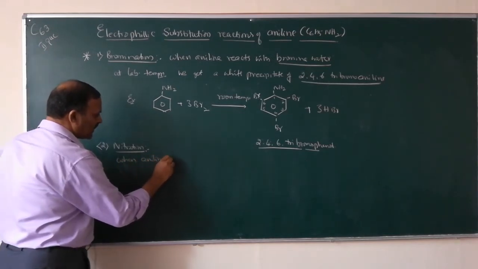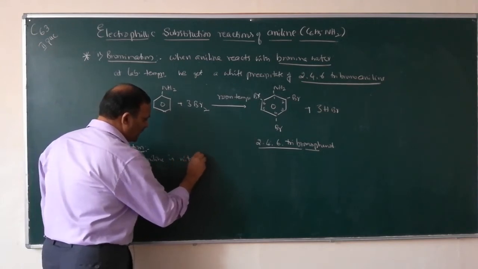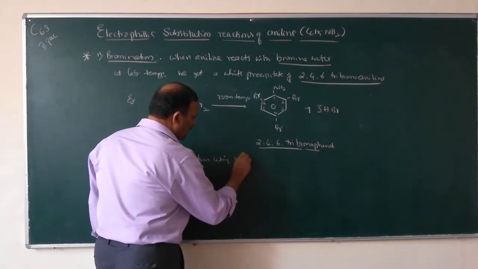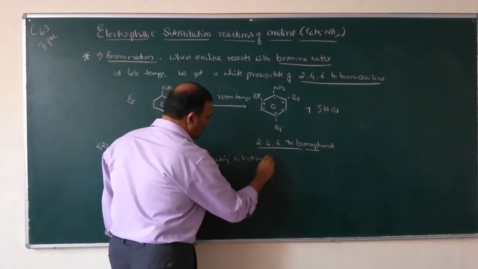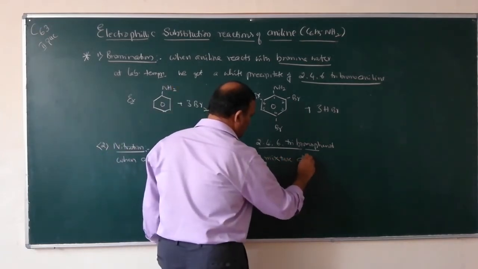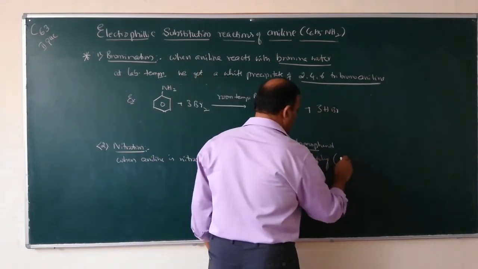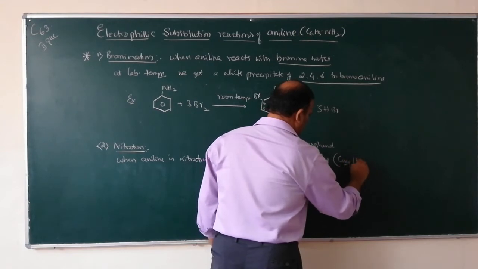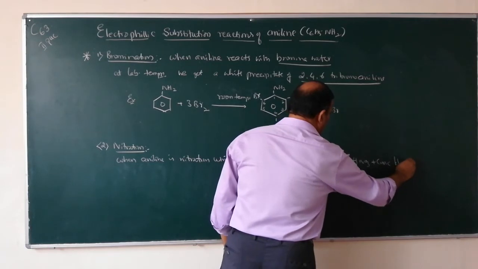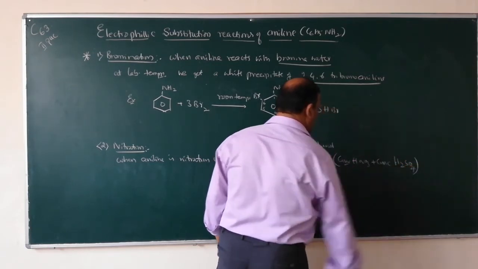With nitration mixture, when aniline is nitrated using nitration mixture directly, what is nitration mixture? That is concentrated HNO3 plus concentrated H2SO4, called nitration mixture or nitrating mixture.